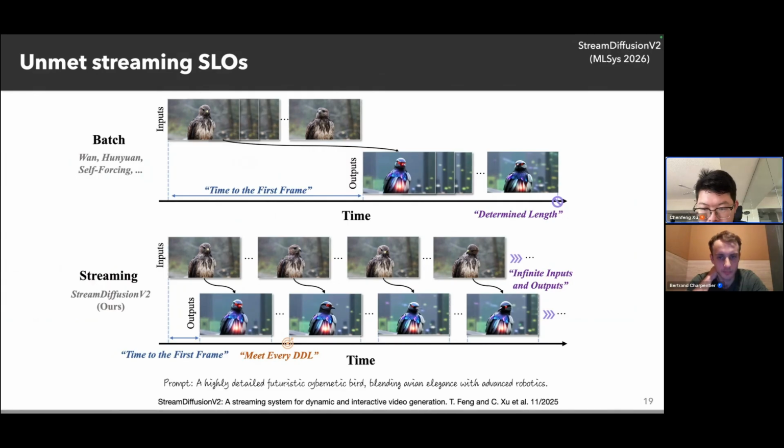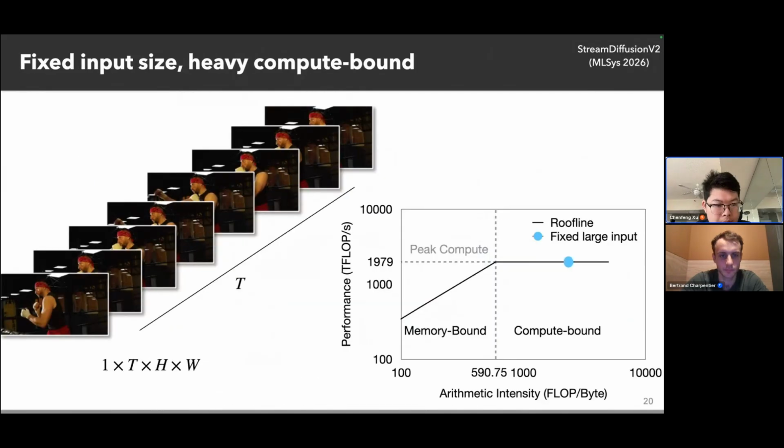Another very important objective is FPS. On the other hand, we should make sure that every input frame can generate output which can meet every deadline given a fixed time chunk. So that means we should improve the FPS to ensure that every frame meets its deadline. However, current video diffusion models can also hardly achieve the target FPS. So let's look at how current video diffusion models deal with videos.